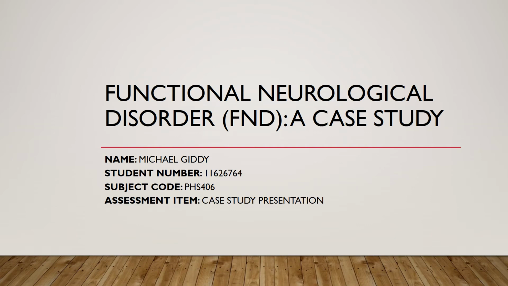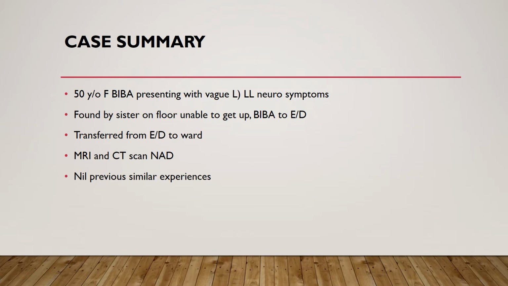Functional Neurological Disorder, a case study. Case summary. A 50-year-old female was brought in by ambulance to the emergency department with vague lower limb neurosymptoms. The patient was found by her sister on the floor of their living room, unable to get up. The patient was shortly after arrival transferred from the emergency department to the ward.